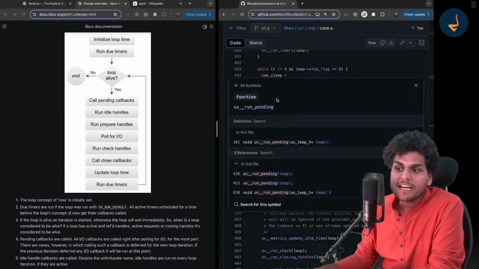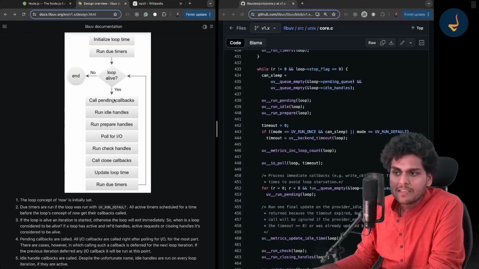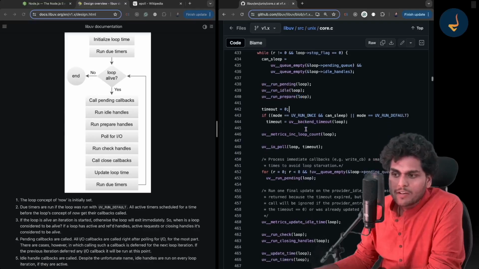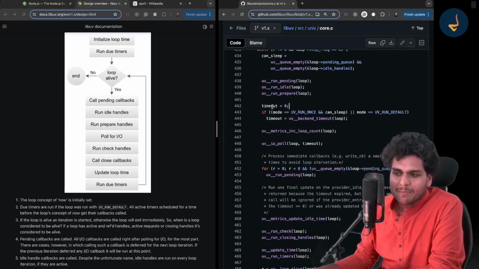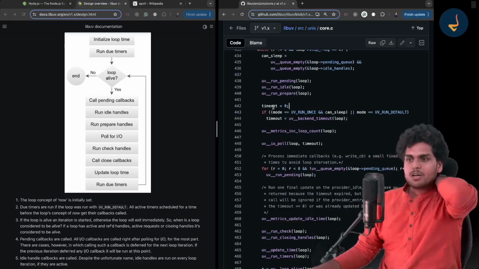See how it is running the pending callbacks. Then see uv_run_idle, uv_run_prepare. So it is running the idle handles, it is running the prepare handles. Now it is calculating the timeout. See, I told you, right?